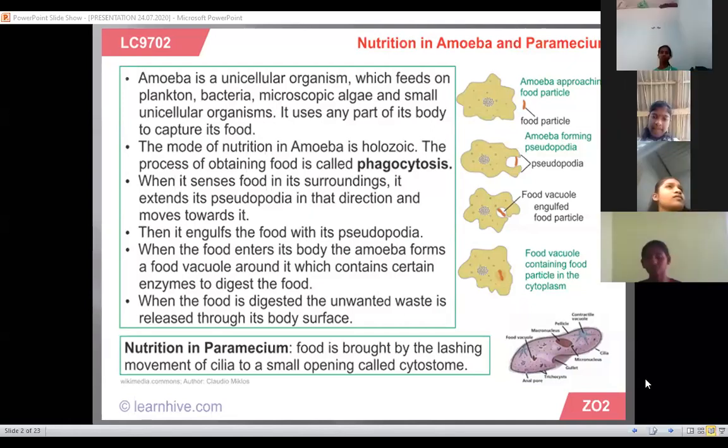It extends the pseudopodia in the direction it moves towards, searching for food. You can go from one place to another place with the help of the pseudopodia, the part of the amoeba.